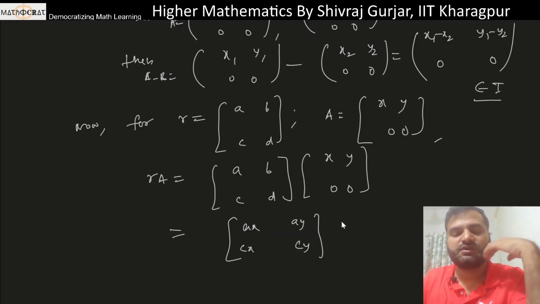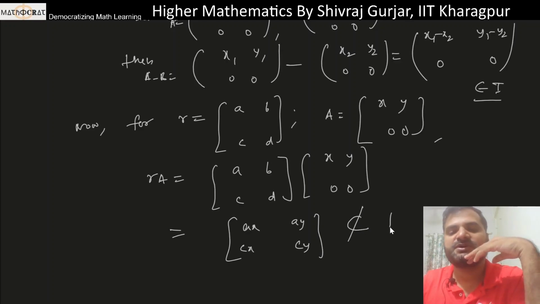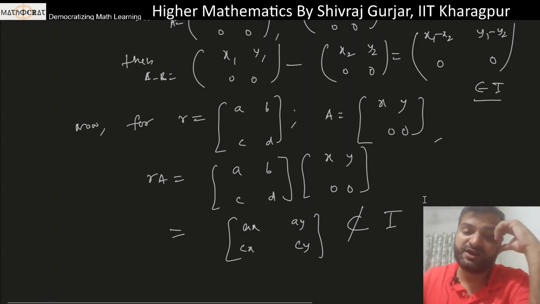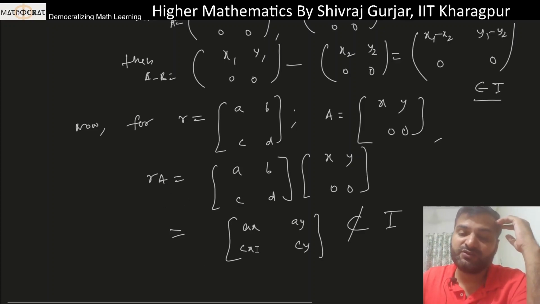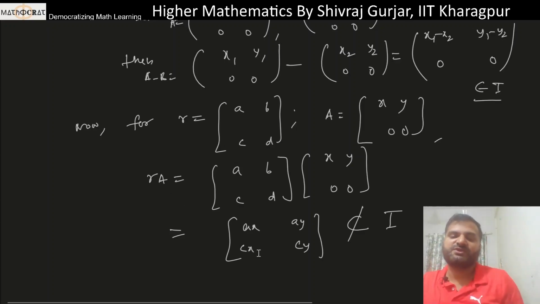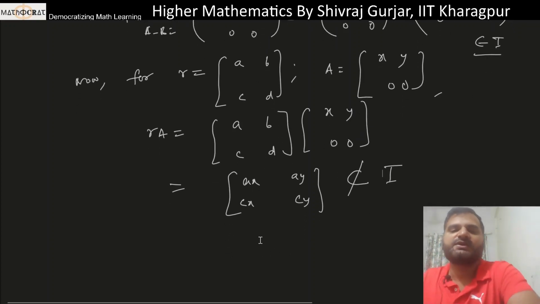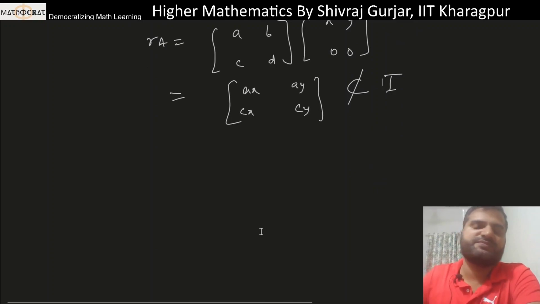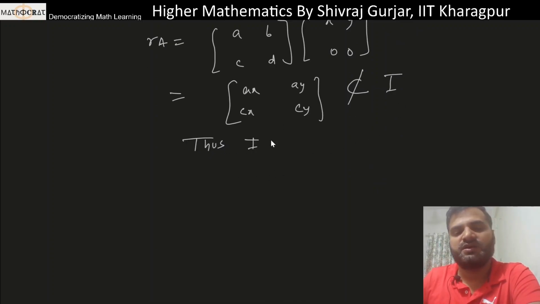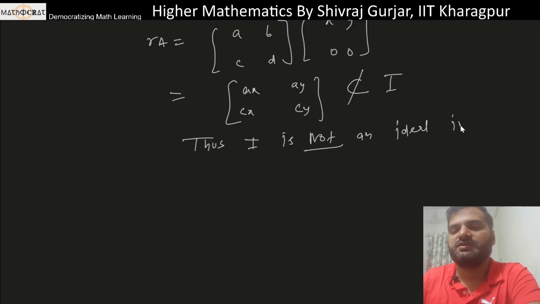ये हो गया which doesn't pertain to I of course, because for I this element will be in I only when the second row is 0, which may not be 0 here. If c and x both are not 0, then this won't be 0. ठीक है, so in fact this is not an ideal. Thus I is not an ideal in M2 cross 2 matrices over integers.